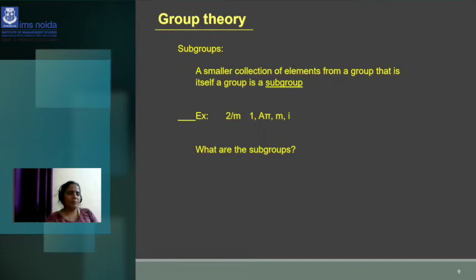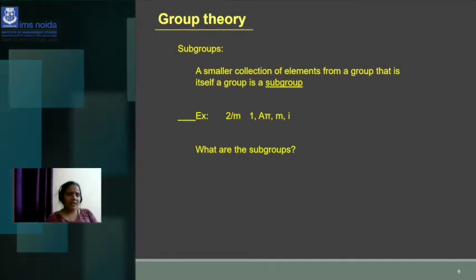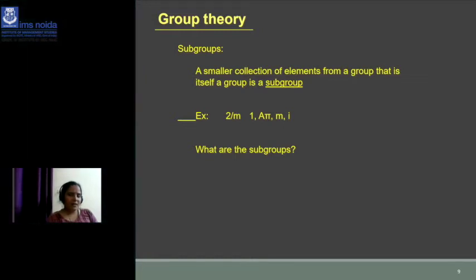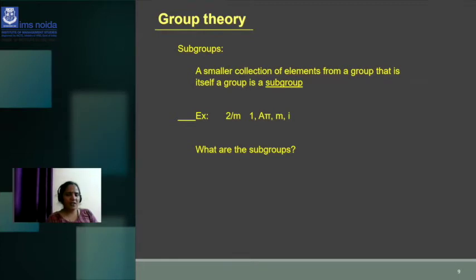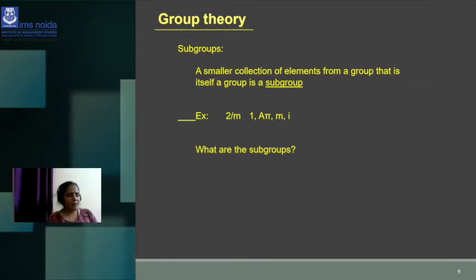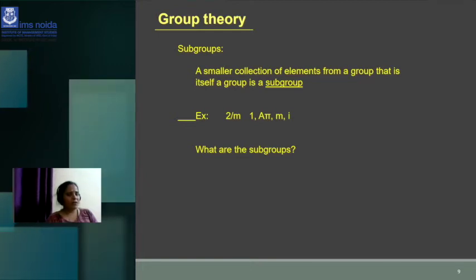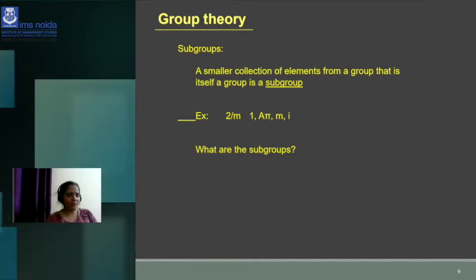So what is a subgroup? Like you have gone through set theory, you all know about set theory, superset, subset, universal set, then the set operations like and, or, symbols, and how it is operated into union, intersection. So a subgroup is a smaller collection of elements from a group. A smaller collection of elements from a group is known as a subgroup.